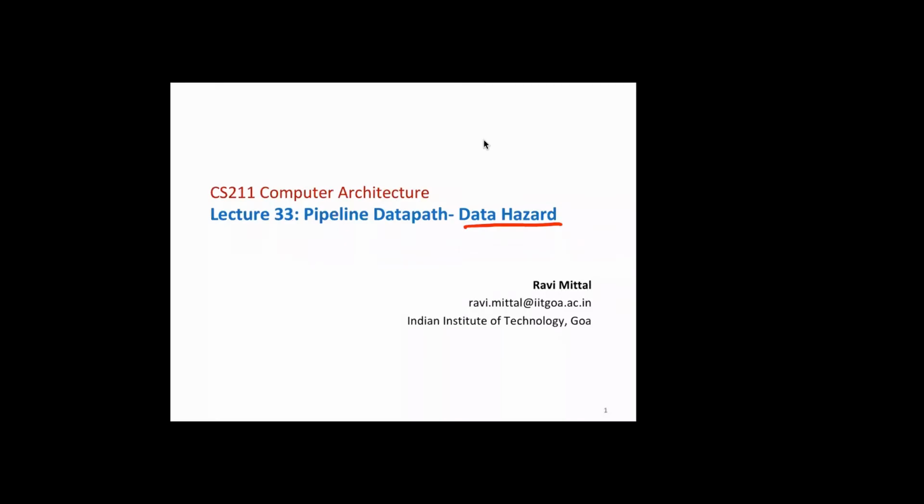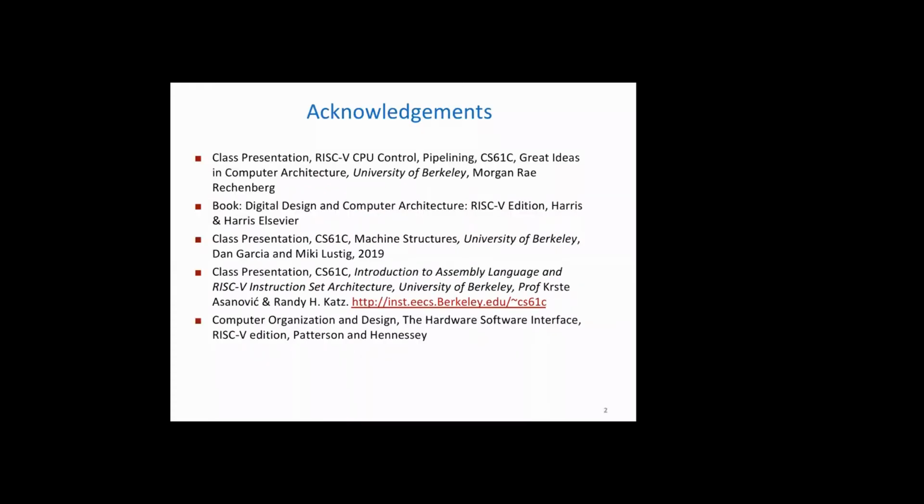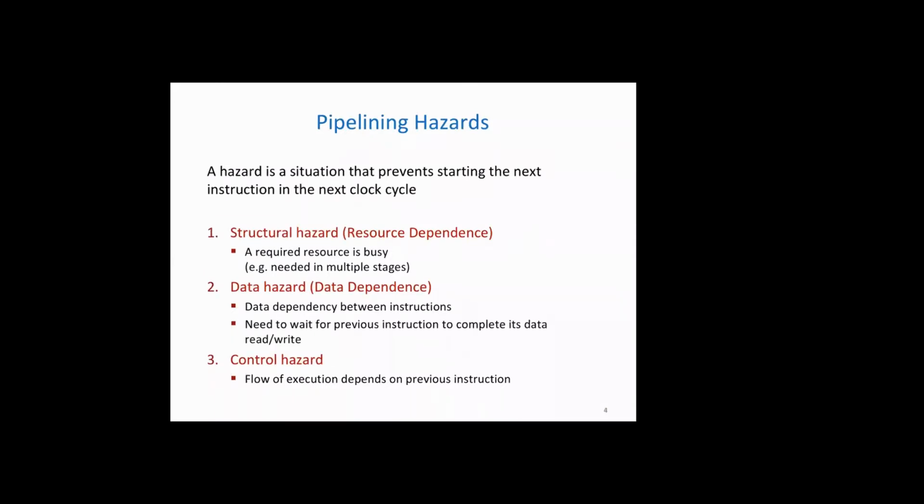Okay, so today we'll study data hazard. It's a kind of hazard in the pipeline data path. In the last class we studied pipelining hazards. Basically, they are of three types: structural hazard, data hazard, and control hazard.